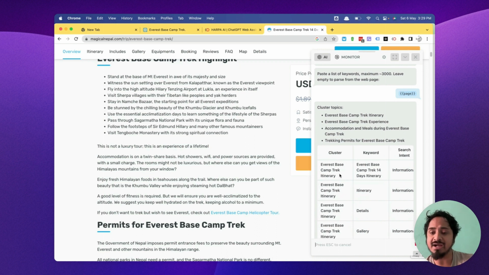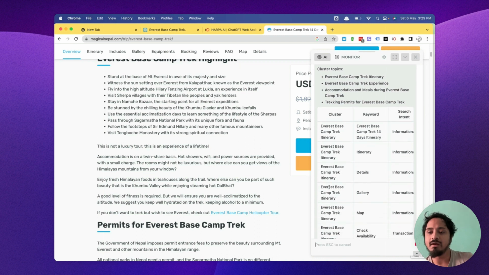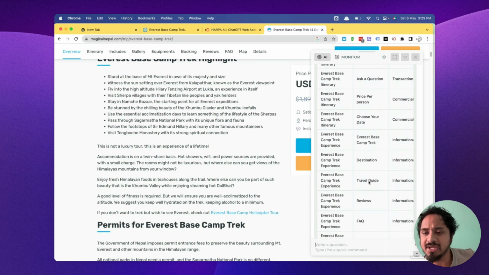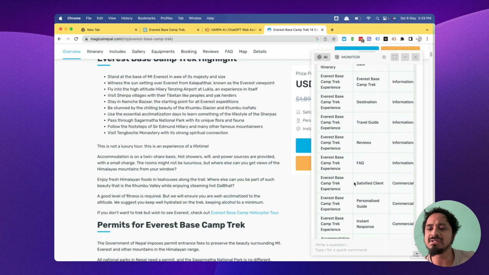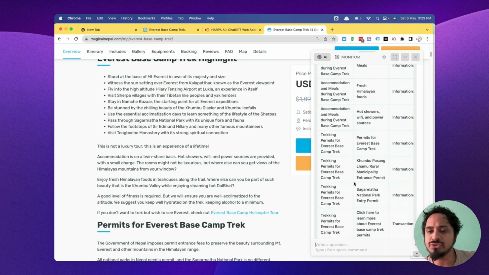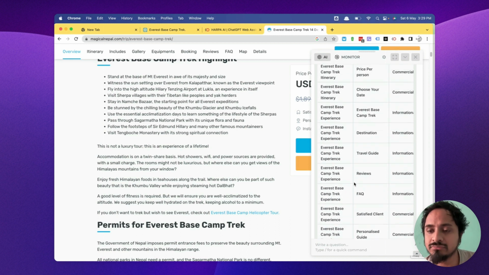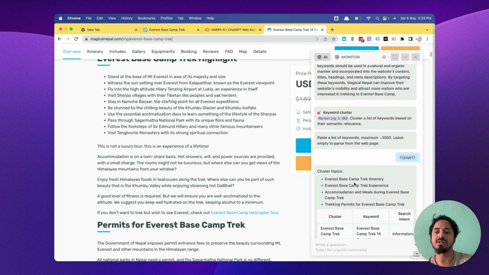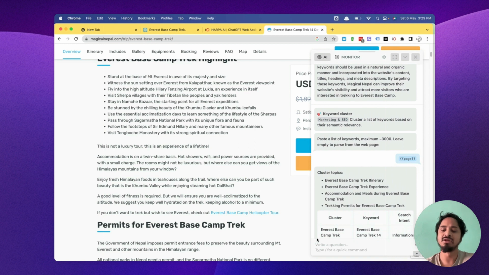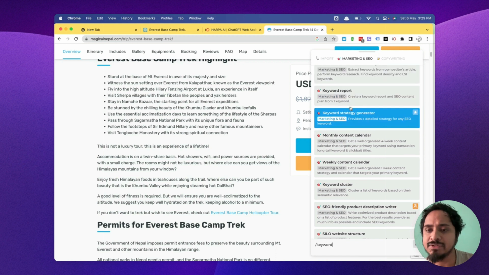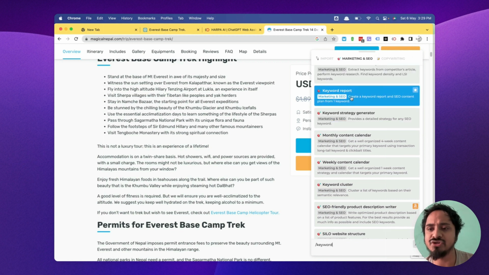So, Everest base camp trek itinerary, Everest base camp, a map, availability, price, choose date, and travel guide, experience, FAQs, all sort of information is given to me as a cluster. So you can easily use that as well. The tools come in handy, so let's see what it does. The keyword I'm testing is live, guys, you can use that. Okay, so keyword report. Let's generate a report.